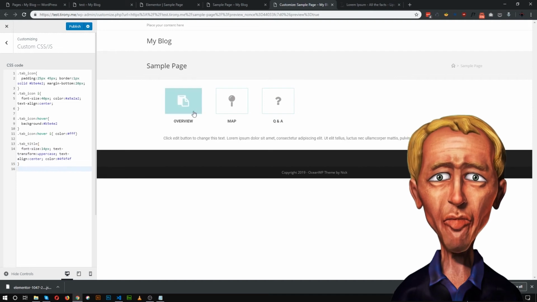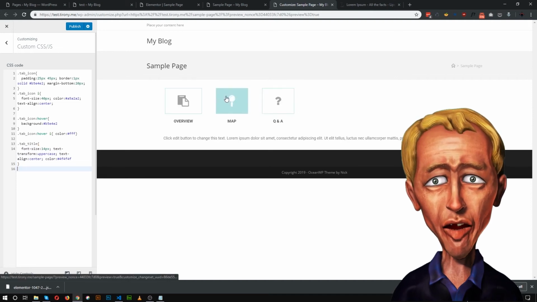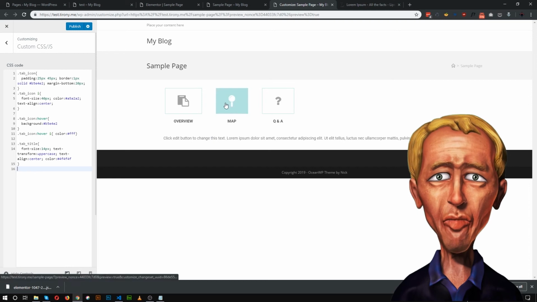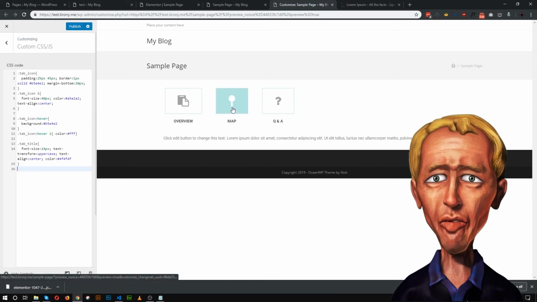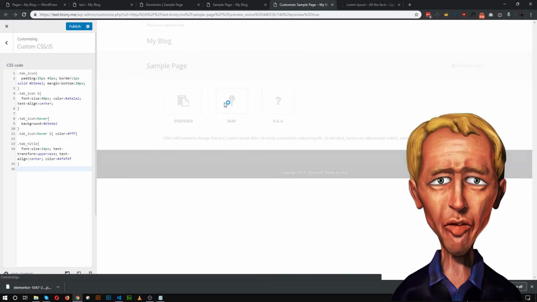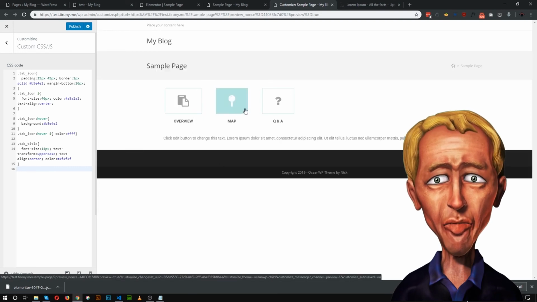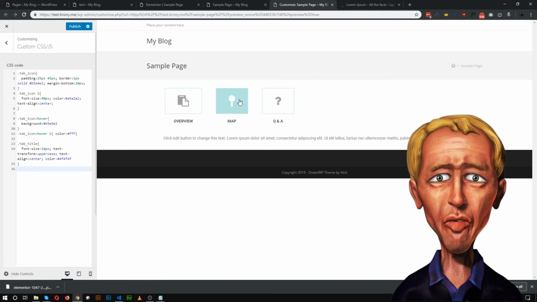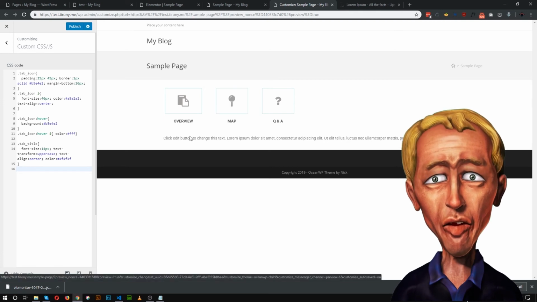So now the top part is done, but when we choose the other tab, as you can see, the tab is not highlighted. So let's make this active tab highlighted.